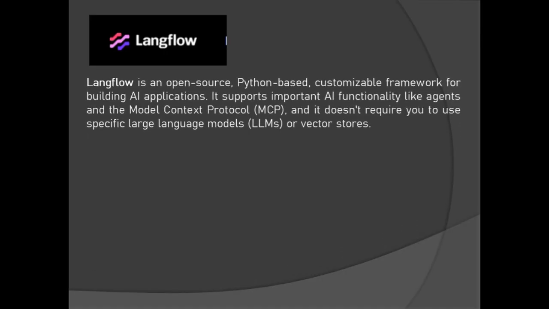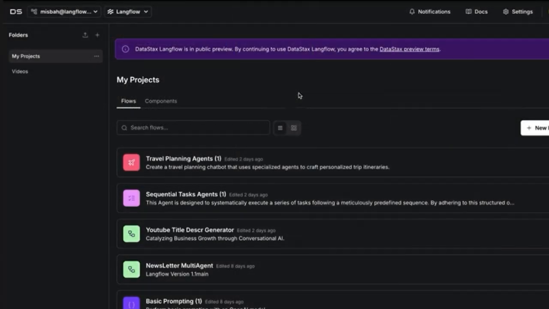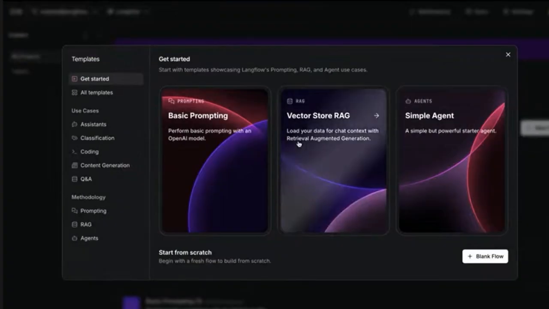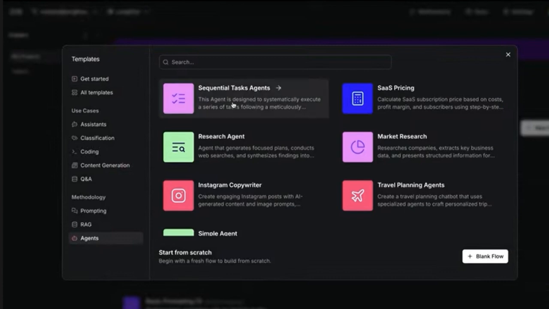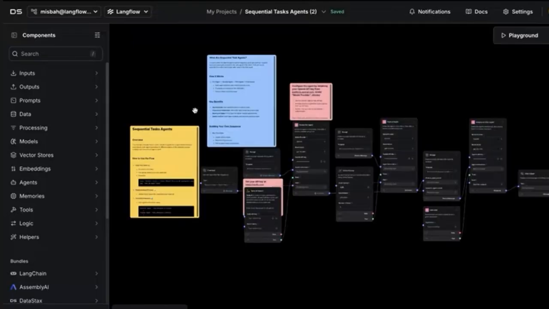Langflow is an open source Python based customizable framework for building AI applications. It supports important AI functionality like agents and MCP, the Model Context Protocol. It does not require specific LLMs, large language models, or vector stores, since it has an embedded service option, and there is also an external server option to deploy the service over the public internet. The visual editor simplifies prototyping of application workflows, enabling developers to quickly transform ideas into powerful real-world solutions and application services.